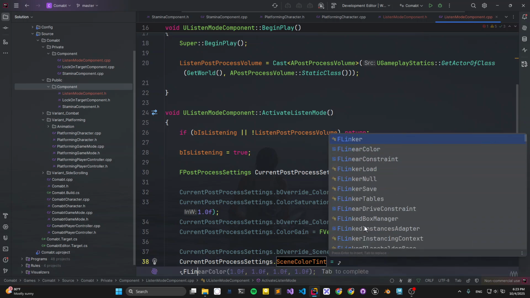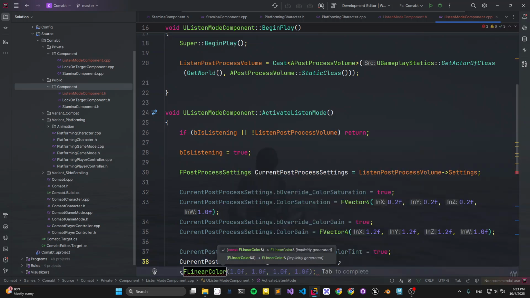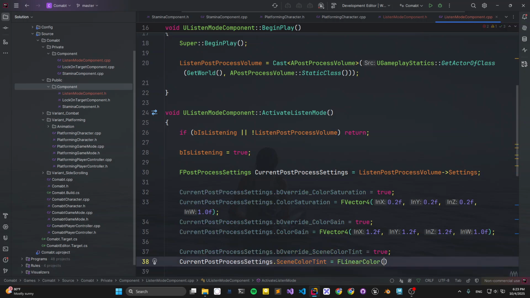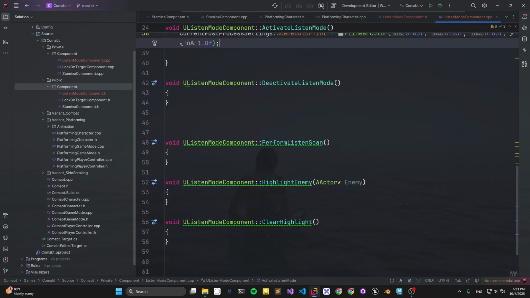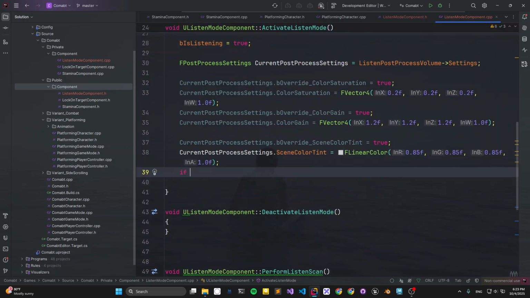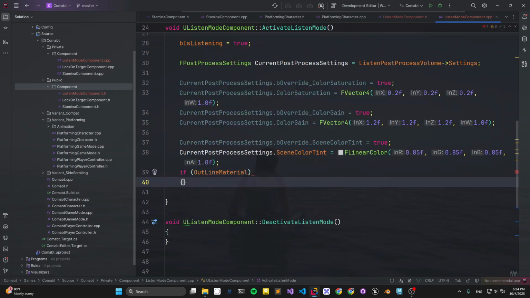FLinearColor. Let's get 0.5, 0.5, 0.5 and 1. That's good. And then we can outline color with highlight the enemy.